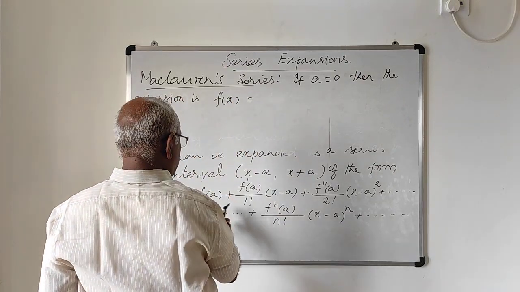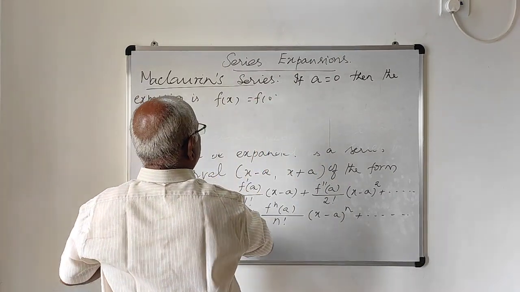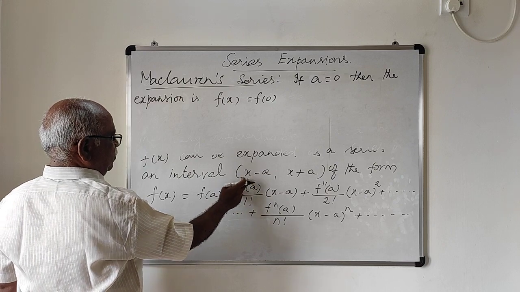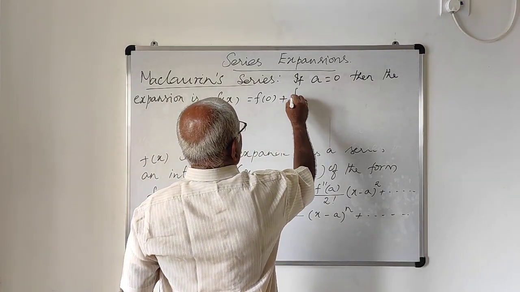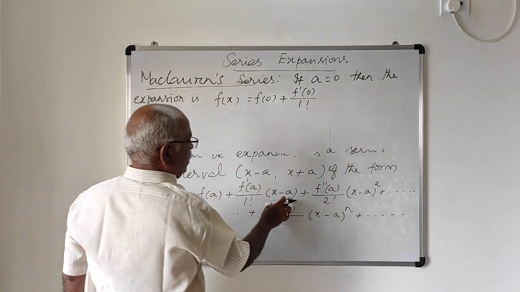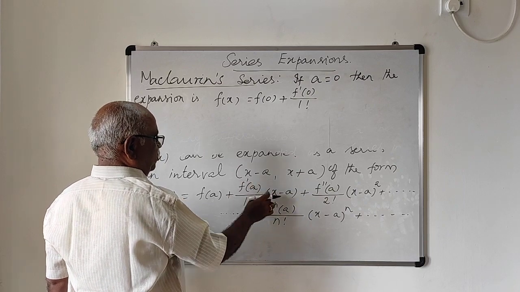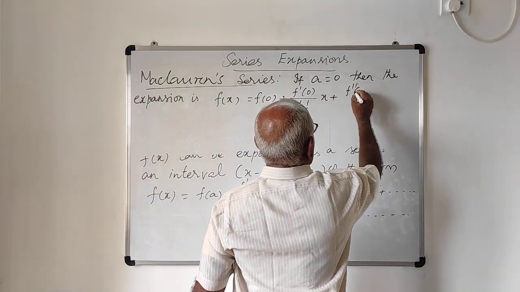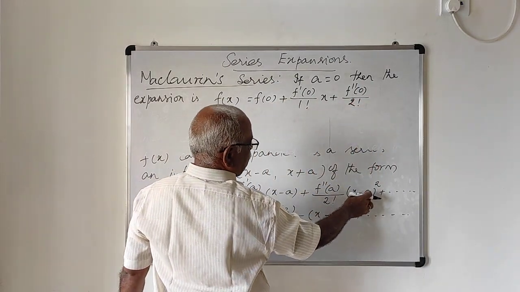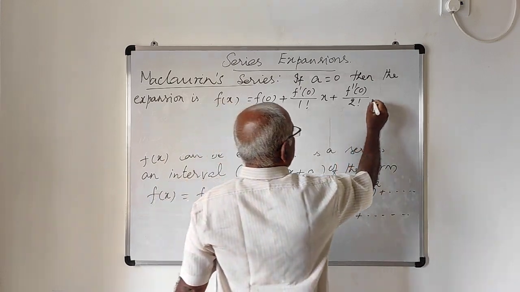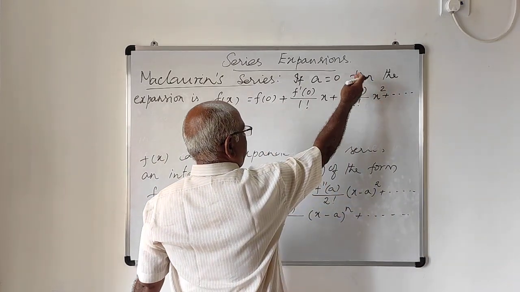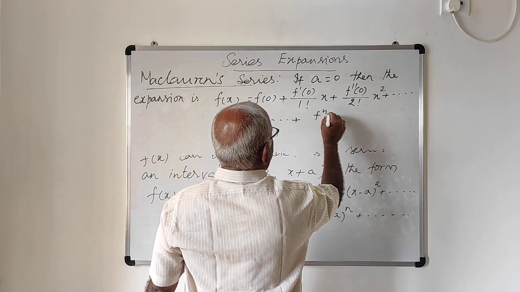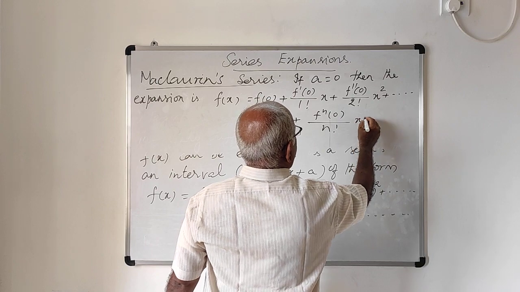f of x equal to f of 0 plus f dash of 0 by 1 factorial into x, if you put a equal to 0, it is just x, plus f double dash of 0 by 2 factorial into x square, plus etc. Next term is f triple dash of 0 by 3 factorial x cube and so on, plus f n dash of 0 by n factorial into x power n plus etc.